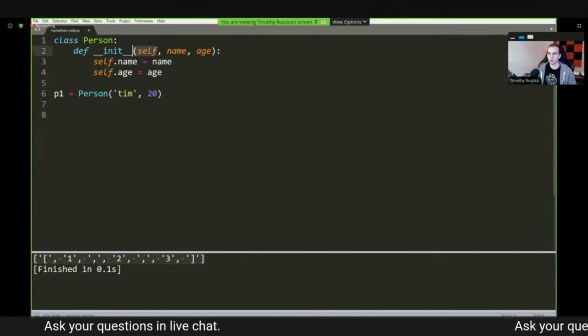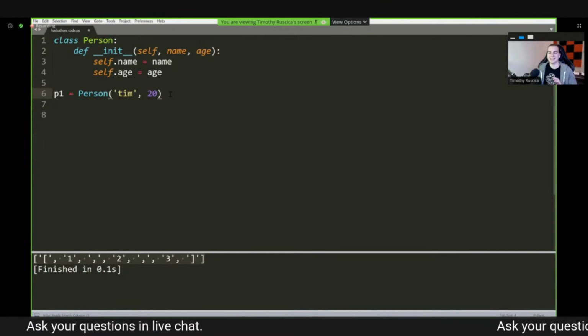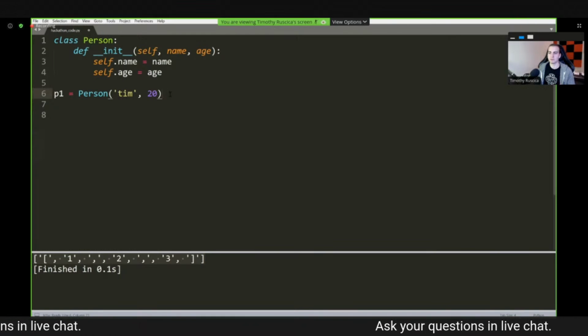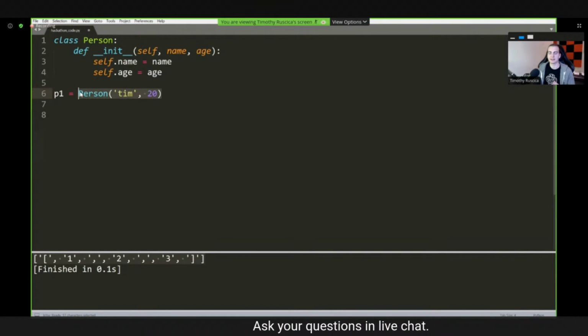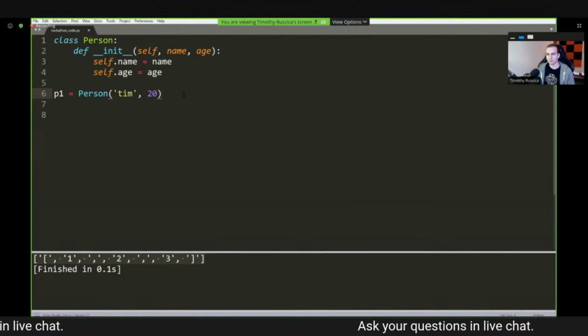Now let's just talk about what all these things are in here. I need to go through them slowly. So this first argument is self. Now, what does self mean? Self pretty much is referring to the instance itself. I know I'm using a lot of big words here, but whenever we have an object that is of a class, we call that an instance. Of course, we can have multiple instances of a person class, just like we can have multiple instances of an int, a string, and so on and so forth.